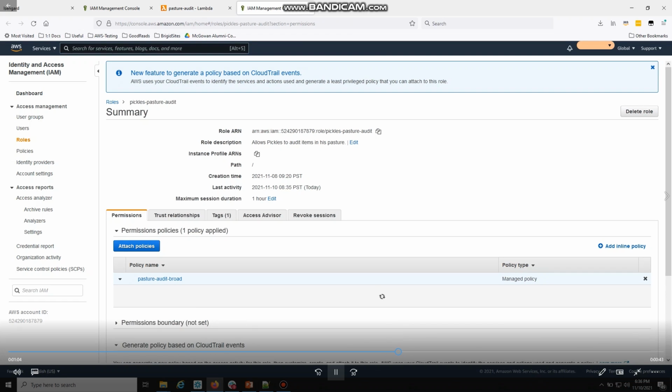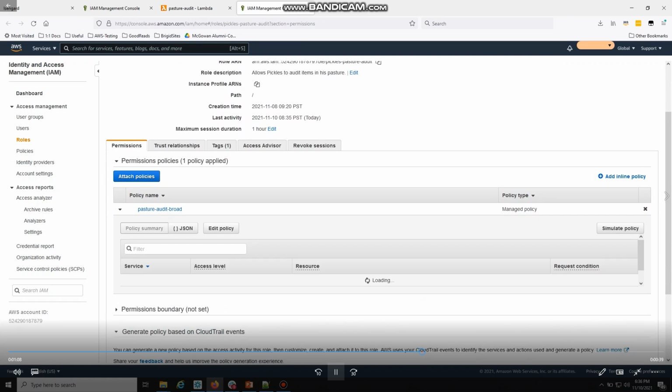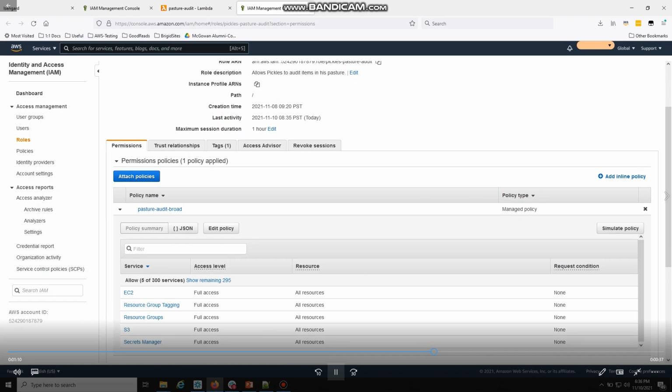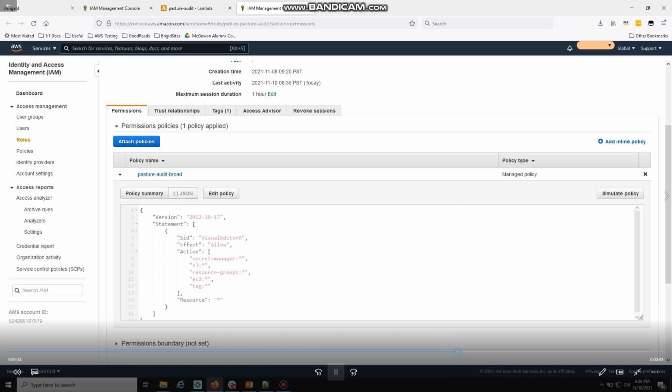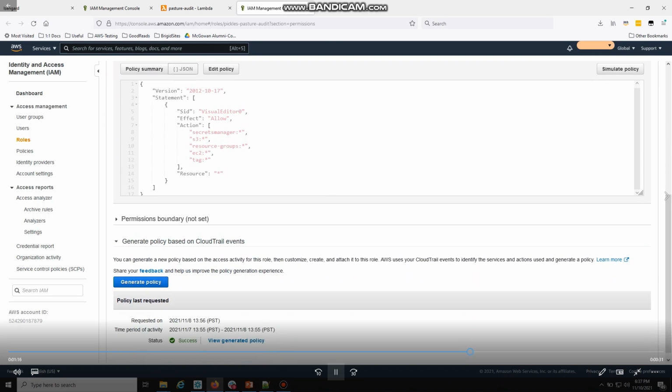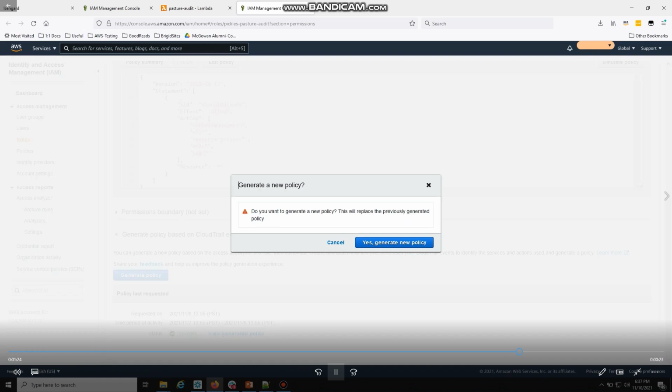So now I'm in the IAM console. I've clicked on the pasture audit role, and you can see it has broad access, just the services that I knew I was going to use: resource groups, tagging, EC2, S3, and Secrets Manager. But I want something more fine-grained than this. And so I'm actually going to click on Generate Policy here.